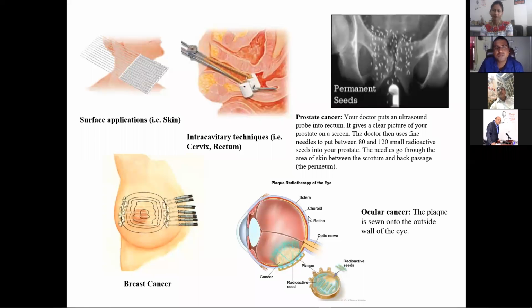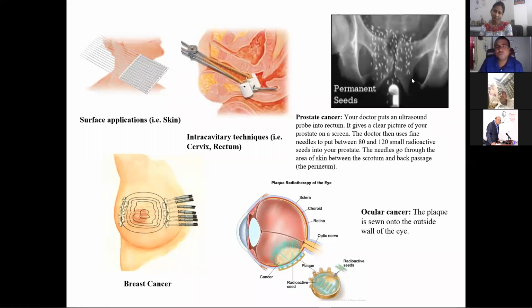The same way is used for cervix cancer. There is no need to put the seed inside; you simply use this type of applicator, and the applicator contains a large amount of radiation. The person is placed there, gets the dose, and goes back home without any contamination or any precautions required for radiation handling. It can also be used for prostate cancer. There, small seeds, as you can see here, are permanently kept inside the body. Since the half-life is low, after some time those sources will decay and only the inert seeds will remain. They will not create any pollution. Almost 80 to 120 small seeds are placed inside.